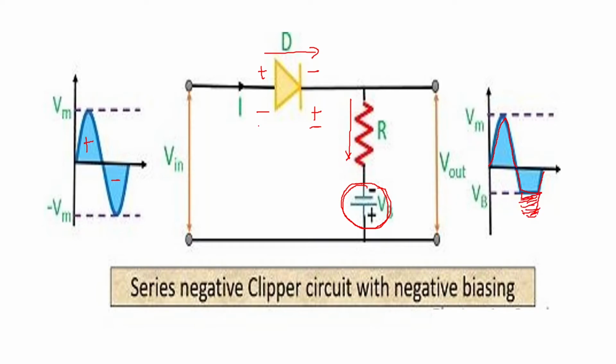So it is called a series negative clipper circuit with negative biasing. It is called series because the diode is in series in the circuit, and it is negative biasing because the voltage supply you have provided is for negative biasing.